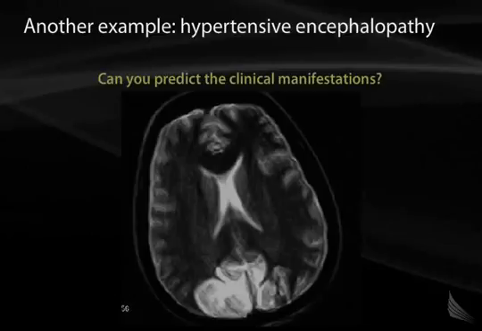In this particular example, the interstitial space that's affected is in the posterior regions of the brain. And as shown here, there is edema, shown with a white signal, in the posterior regions of the brain. The typical clinical manifestations of this kind of clinical issue would be headache, confusion, and loss of vision.